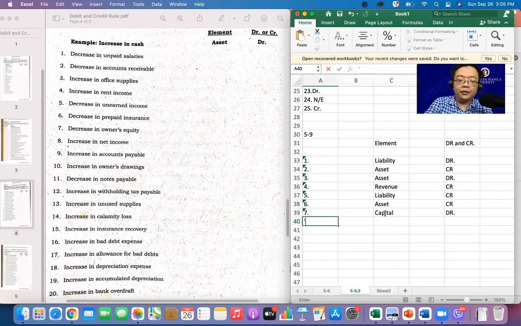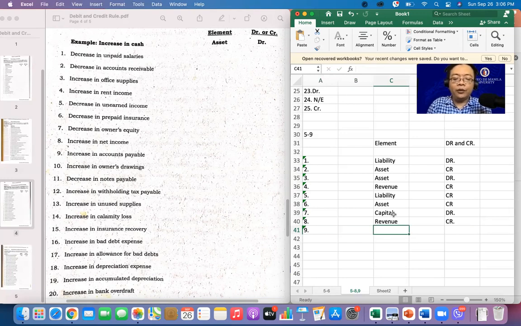Number 8 naman, increase in our net income. Net income is part of our revenue. Diba? So, increase in net income, of course, ito ay credit. Kasi part siya ng revenue. Although, ano siya, revenue minus expenses, pero part na siya ng revenue. Same na same.